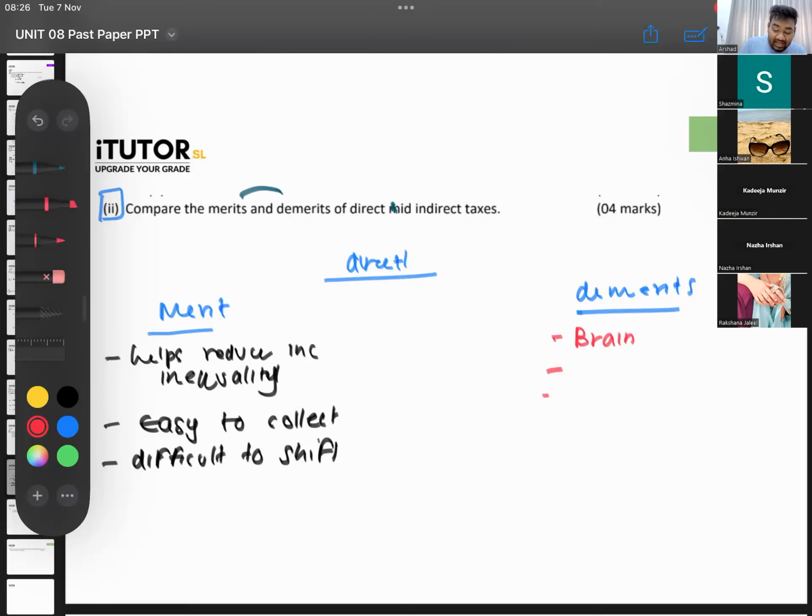What is brain drain? It is the people who are really smart and contributing. They are the people who are doing hard work, who are educated and contributing. They might now migrate because they don't want to be paying 30-40% tax in Sri Lanka. Okay, that's one. What else, Lamai?